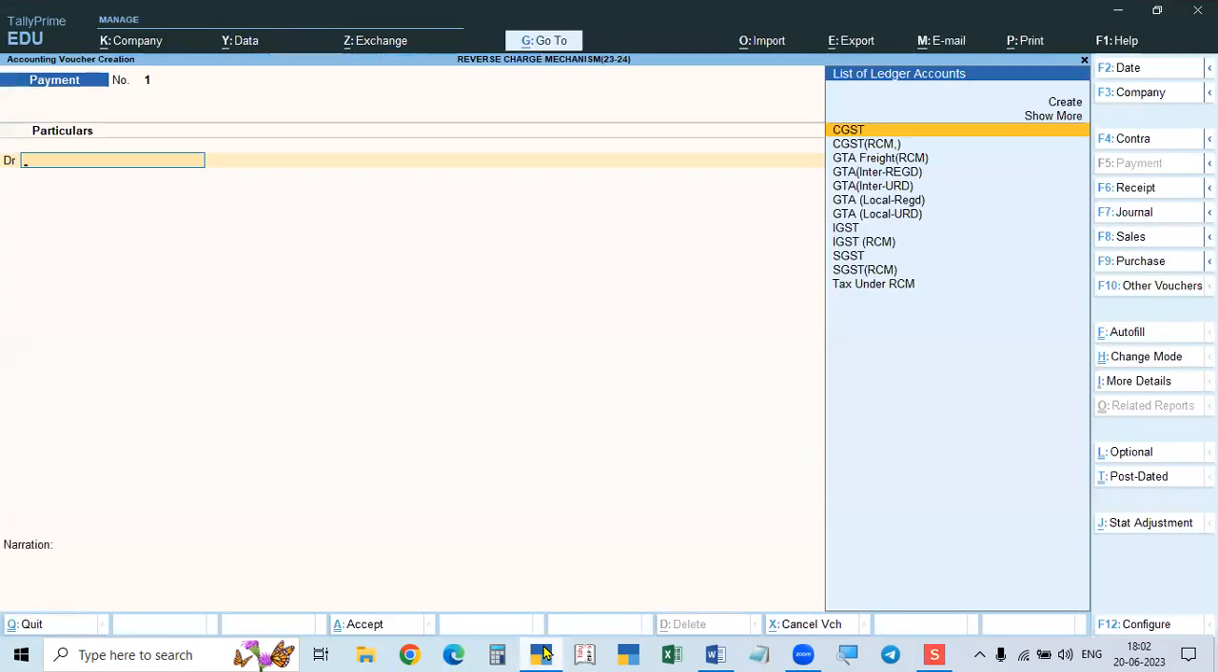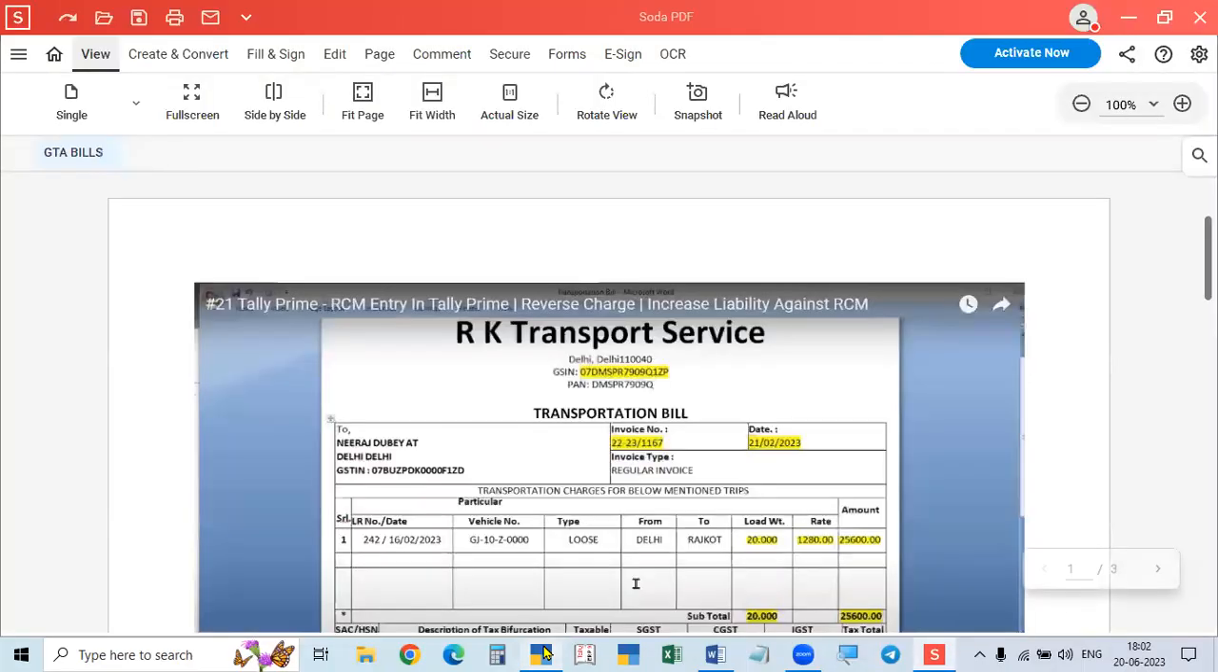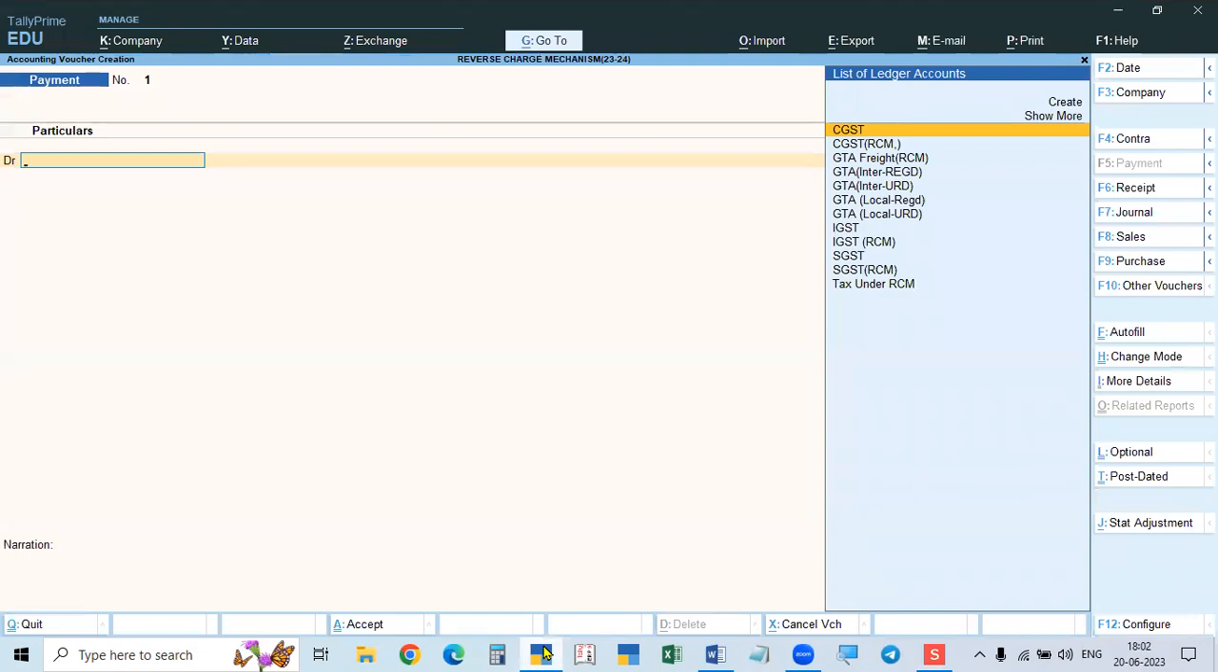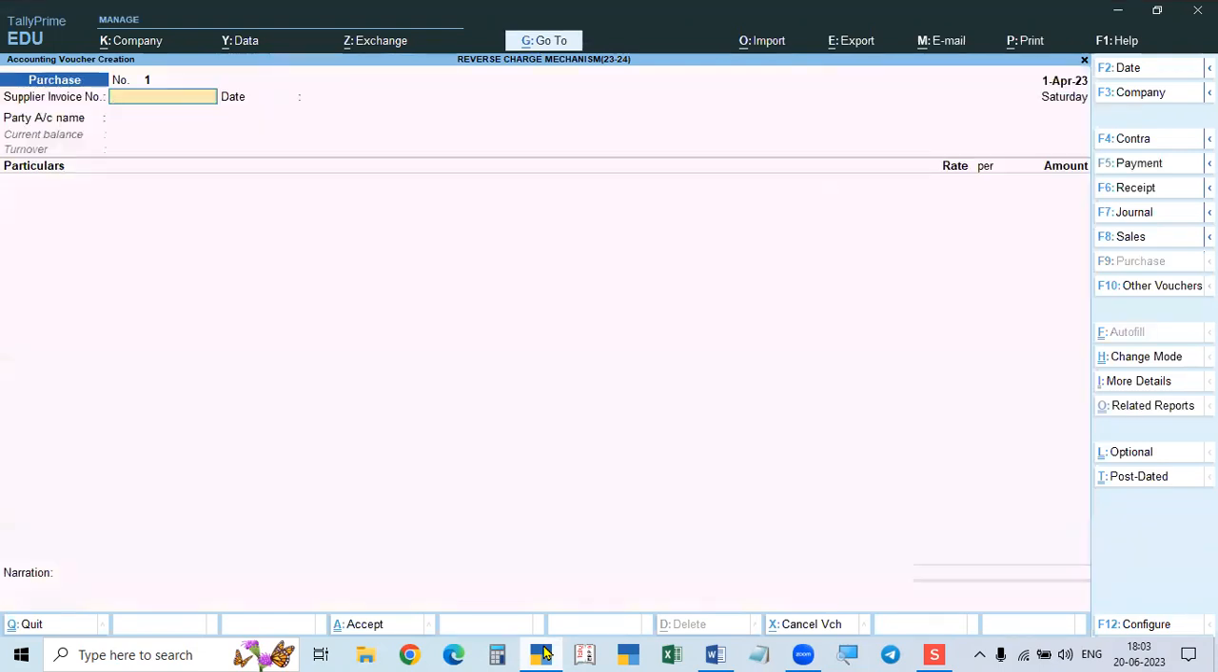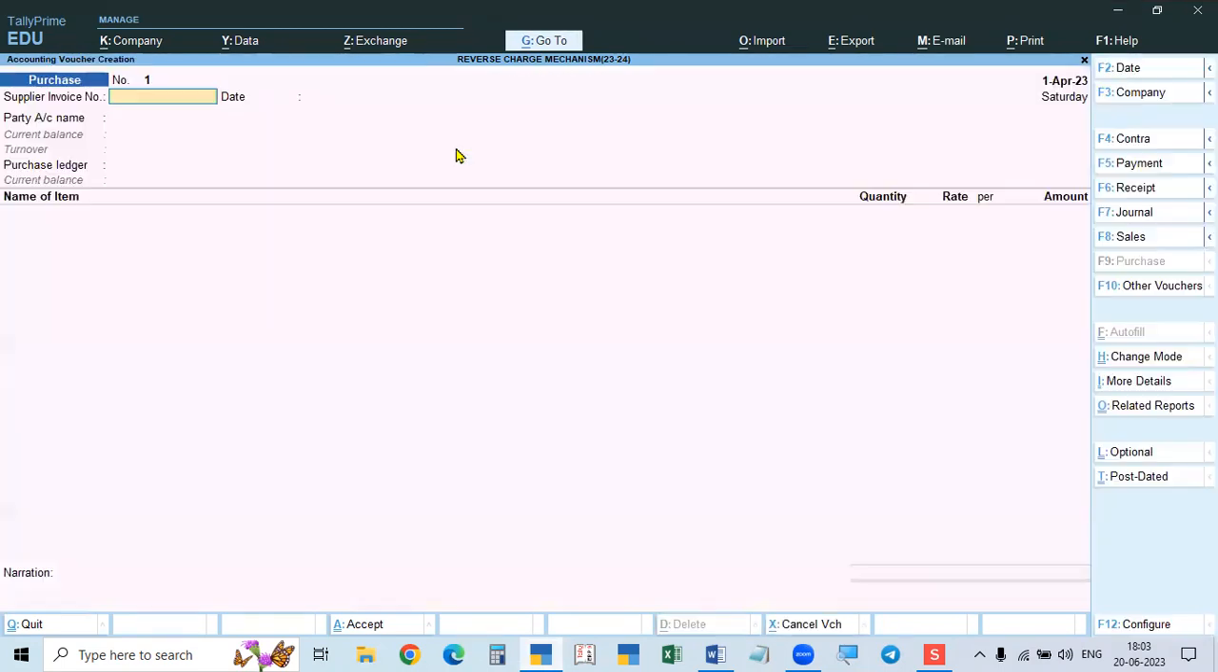Okay, now we have to make the entry for transportation. We are purchasing the service, so the voucher should be purchases. Purchase account will not be there. But generally we are dealing with goods, so we will be entering everything in purchases and sales using item invoice mode only, because we are dealing with all the goods.